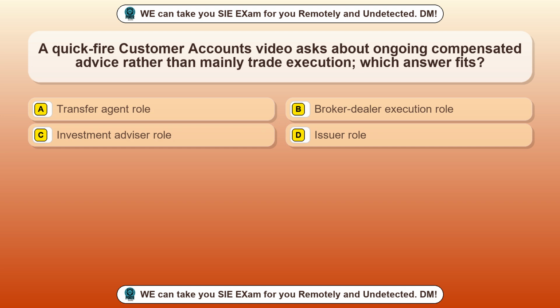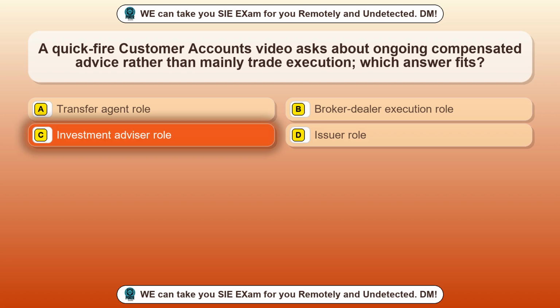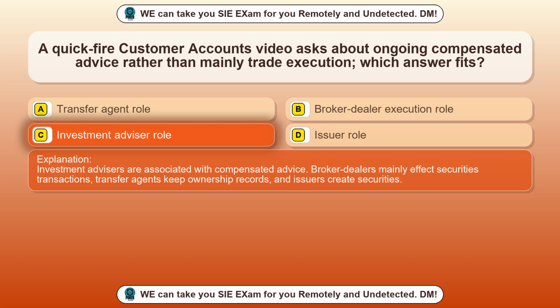Question 68. A quick-fire customer accounts video asks about ongoing compensated advice rather than mainly trade execution. Which answer fits? Option A, transfer agent role. Option B, broker-dealer execution role. Option C, investment advisor role. Option D, issuer role. The correct answer is option C, investment advisor role. Investment advisors are associated with compensated advice. Broker-dealers mainly affect securities transactions, transfer agents keep ownership records, and issuers create securities.